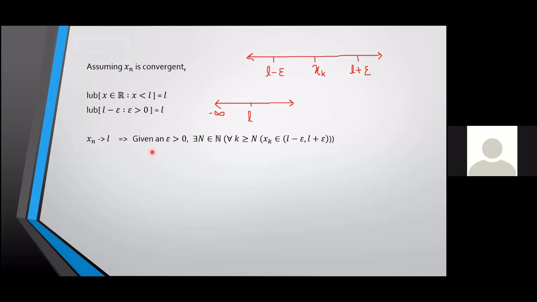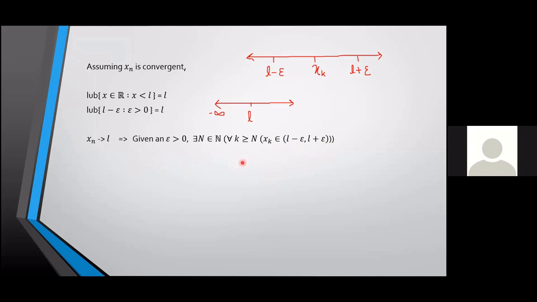Suppose xn converges to L. I know that xk will belong to this interval, L minus epsilon to L plus epsilon, for large enough k. That is, xk will be greater than L minus epsilon. And how many such k are there? There are infinitely many k, because for every k greater than or equal to n, this is true. That means for infinitely many k, xk is greater than L minus epsilon.